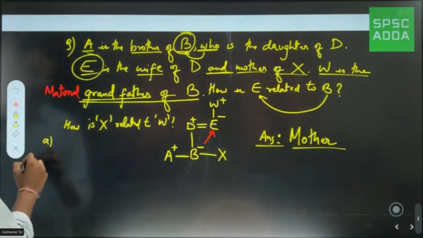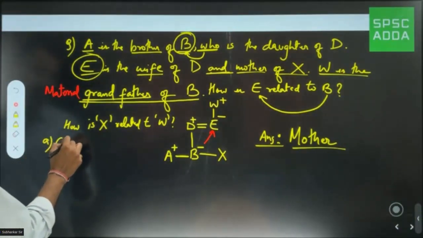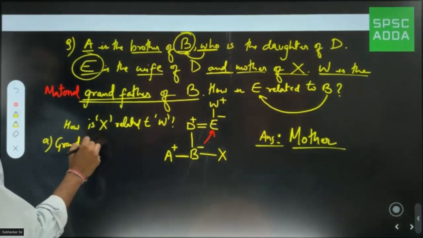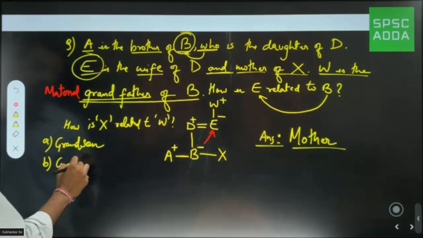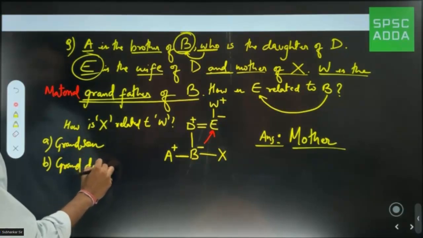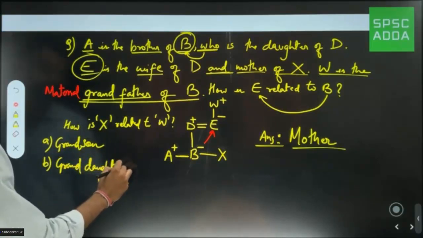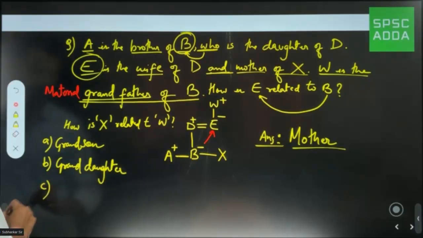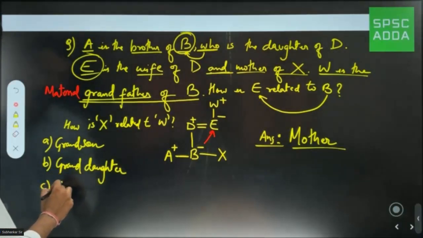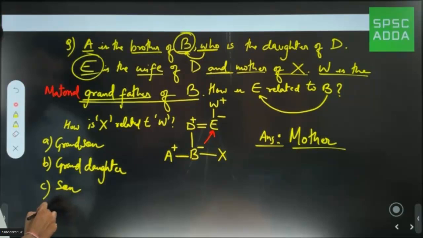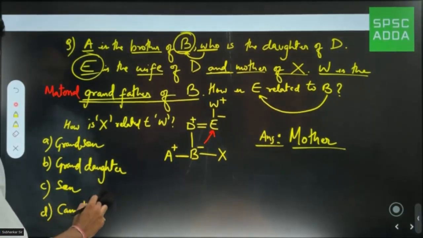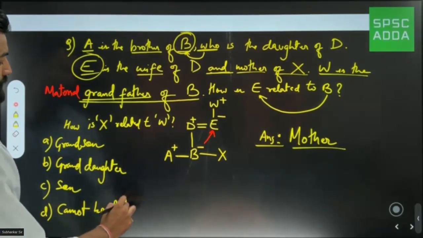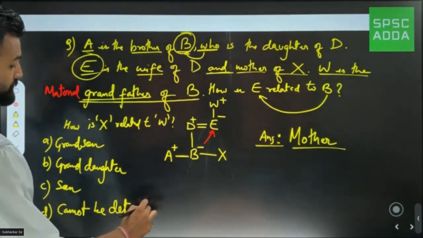Option A, grandson. Option B, granddaughter. Option C, son. Option D, cannot be determined.